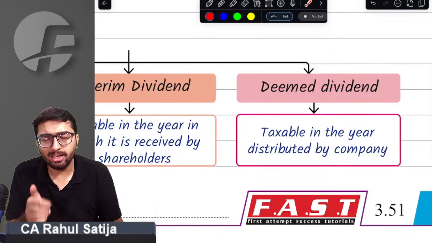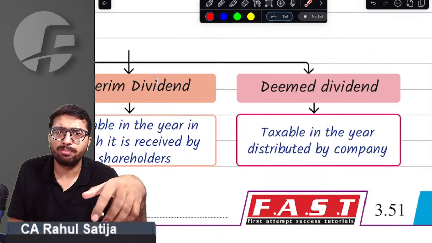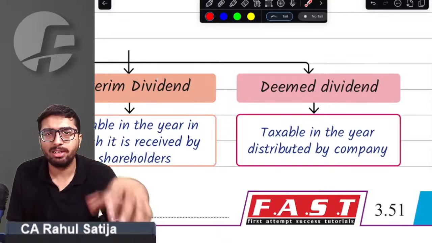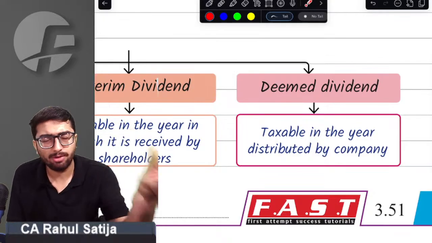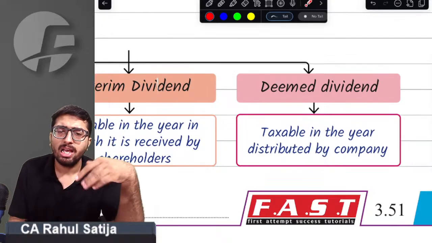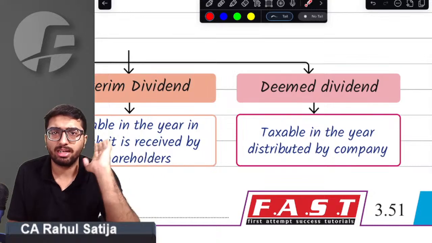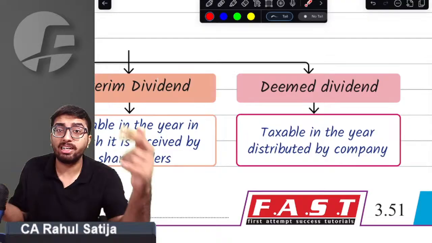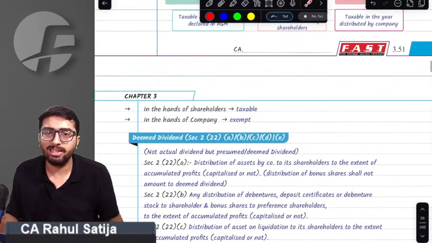It not only includes the regular dividend and the interim dividend, it also includes other distributions called deemed dividend. If the company distributes any assets, any liabilities, on account of liquidation, on account of reduction in capital, or any loan, all these distributions shall also be considered as dividend for the purpose of income tax. For companies these are not dividends, but for income tax purposes, these are considered as dividend, or I can say simply deemed dividend.